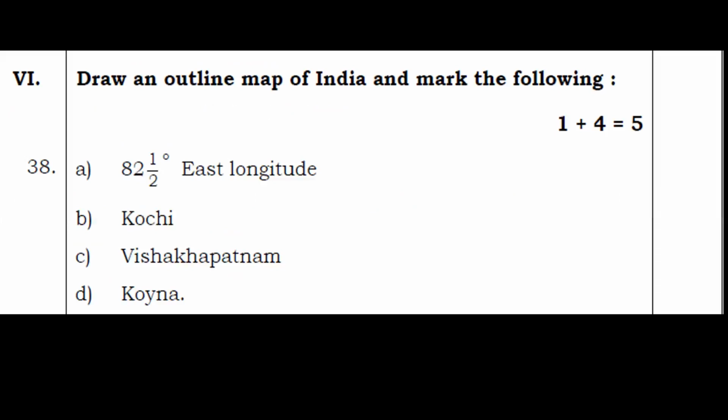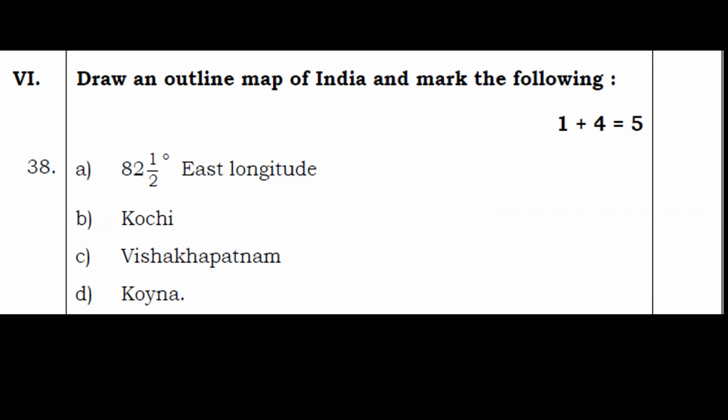The last question is: draw an outline map of India and mark the following. So here 1 mark you will earn for drawing an outline map of India. So you have to learn how to draw an outline map of India, and then mark the following 4 locations or names of places given, which you have to locate in the map. So it will give you 5 marks. The 4 places to be marked are 82.5 degree east longitude, Kochi, Visakhapatnam, and Koyna.